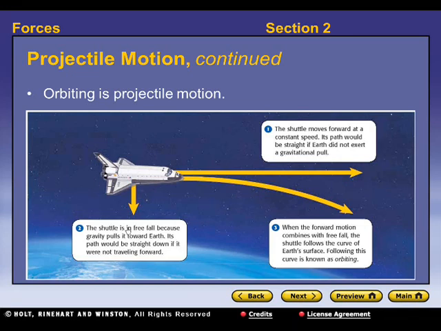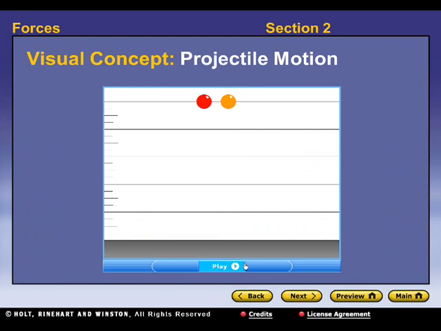So the shuttle moves forward at a constant speed. Its path would be straight if the Earth didn't exert a gravitational force, but it's in free fall because gravity is pulling it towards Earth. Its path would be straight down if it weren't traveling forward. So when the downward force and the forward motion are combined, it gives you this arcing path. But since the Earth is curved, it just follows that curve all the way around. So when the forward motion combines with free fall, the shuttle follows the curve of the Earth's surface. This is known as orbiting.